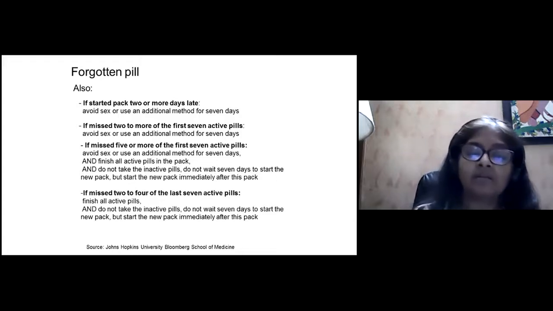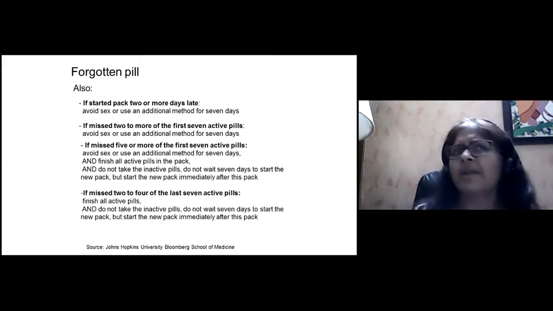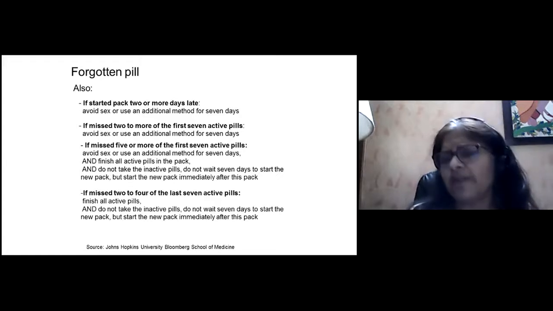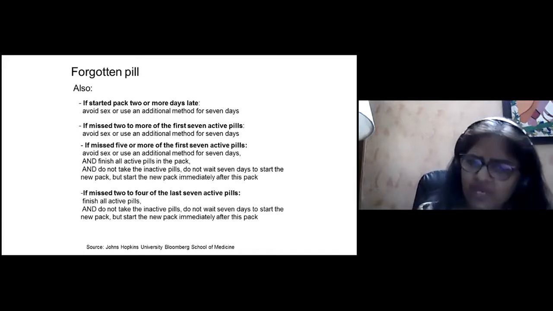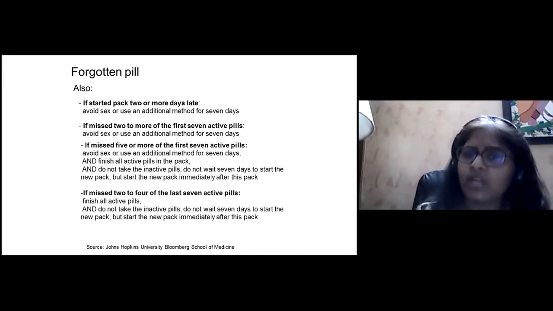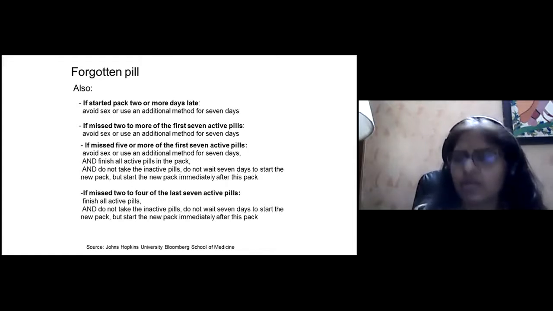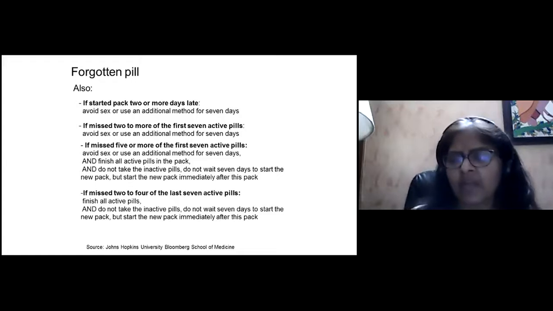This is the problem in India: they come with 4 or 5 days of pills not taken. If they don't take the pills for 2-3 days together, they will get withdrawal bleeding again. Either you let them have a period and start again on the next new packet, or you tell them to finish this packet. Sometimes I tell them to take 2 pills, whatever they have not taken, but cover with a barrier contraception, so that till the bleeding stops, and then complete the rest of the packet taking one pill a day.